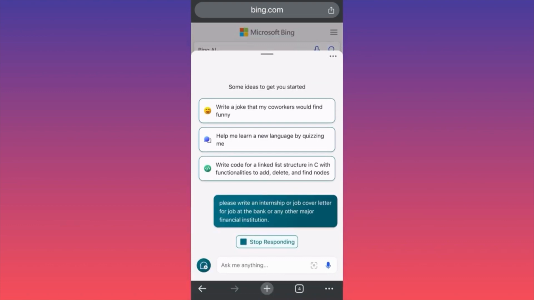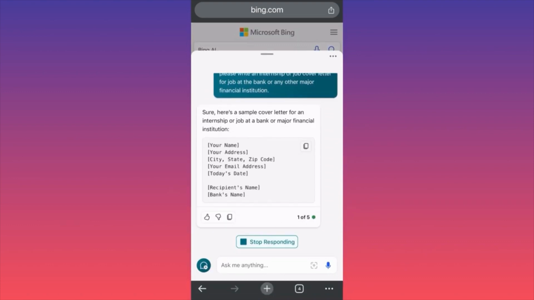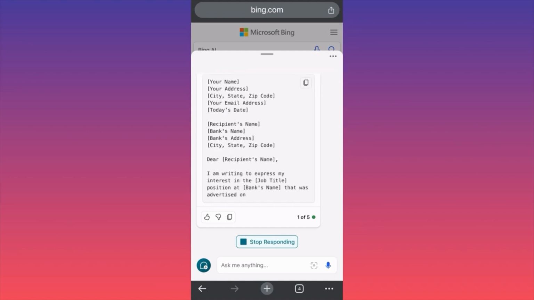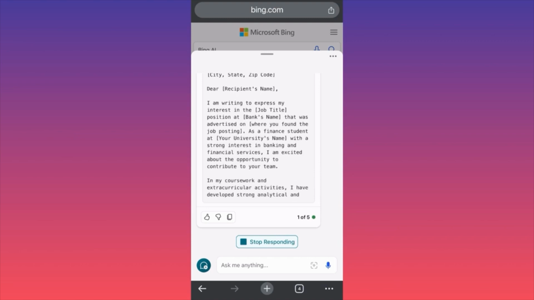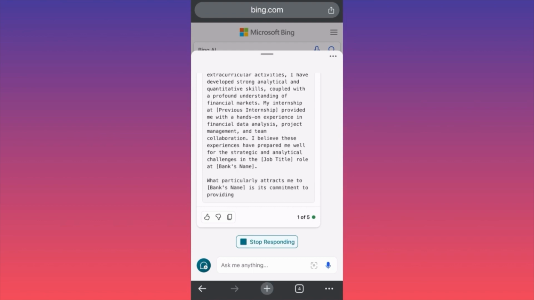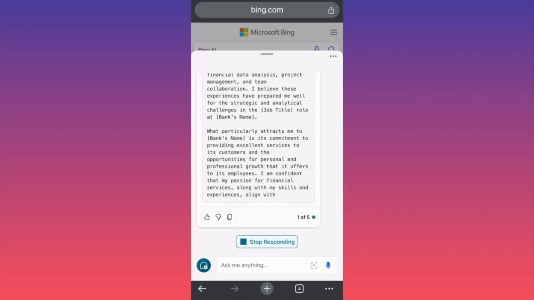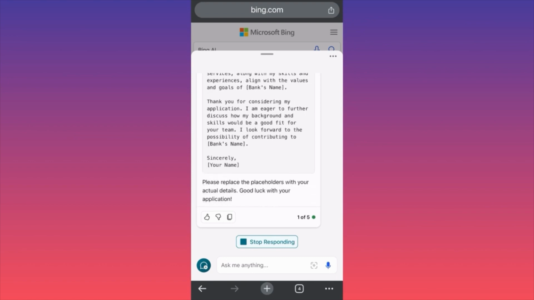So the way Bing AI and Copilot works is essentially they gather all the information that is input in the actual search on Bing. This is not Google search, this is Bing search. So everything that anyone has ever put out as a course, as a program, as advice, feedback, suggestions, they gather all that. They garner the most highly rated templates for job offers, for internships, for cover letters, and they're going to give you a summary of it.